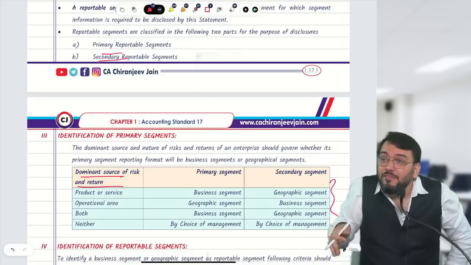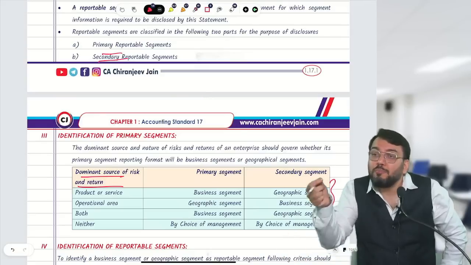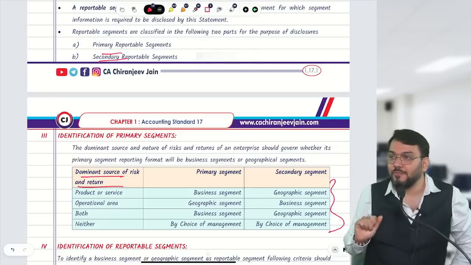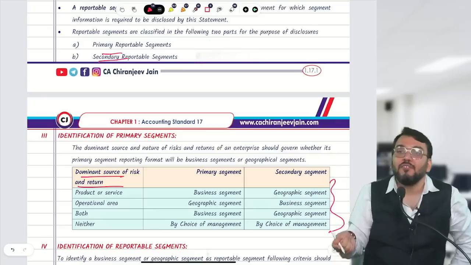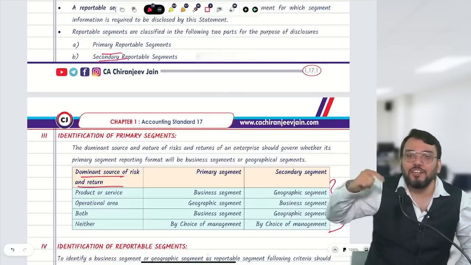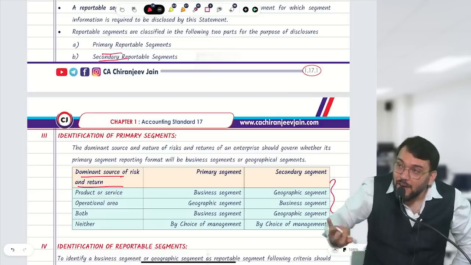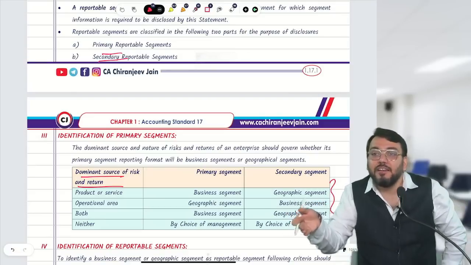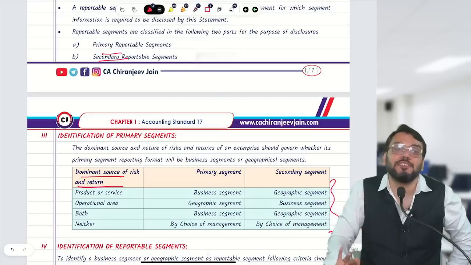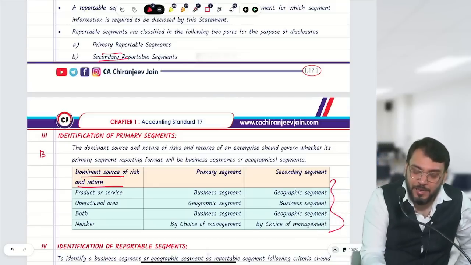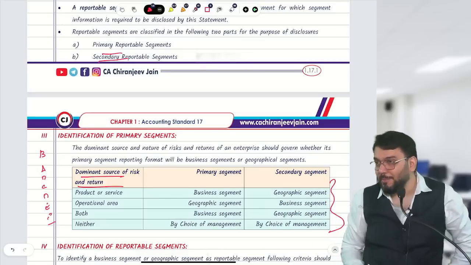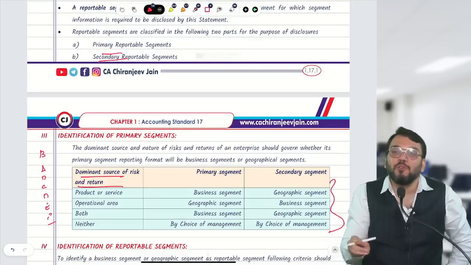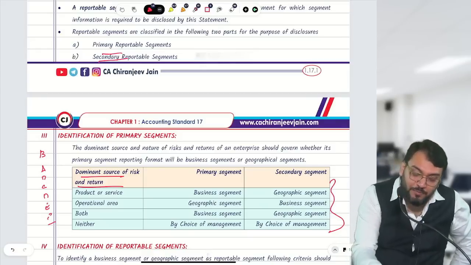Once you have identified primary and secondary, for primary, 7 disclosures are required. For secondary, 3 disclosures are required. But after identifying primary and secondary, we also need to identify reportable segment. For example, in business segment we have A, B, C, D, E, F, G. AS17 says all are not reportable. Out of these, some are reportable and some are not reportable. So we need to identify which one is reportable.